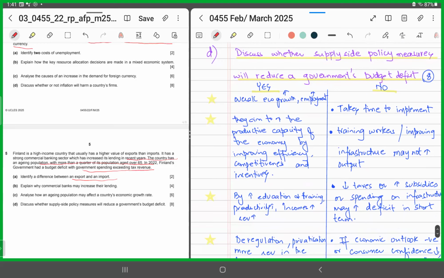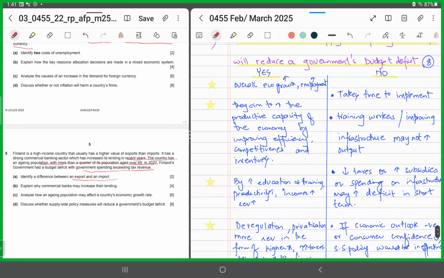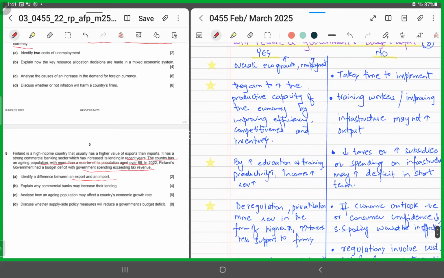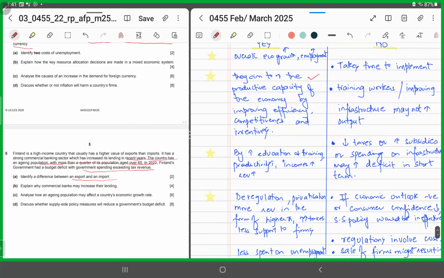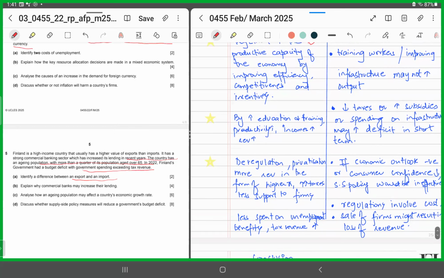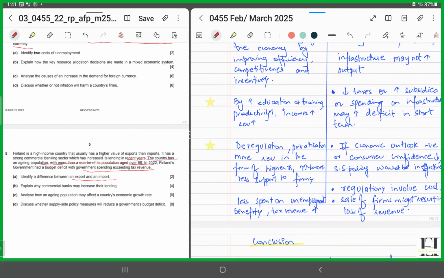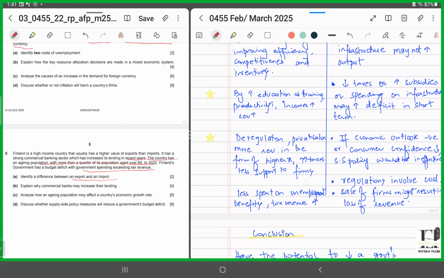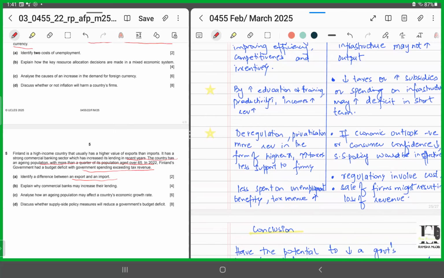Final part D, discuss whether supply side policy measures will reduce the government's budget deficit. It's an 8-mark question. You could say yes, supply side policy measures increase overall economic growth and they increase the employment level. Why? Because they increase the productive capacity of the economy by improving efficiency, increasing competitiveness, and providing incentives by increasing education and training. They increase the productivity, and overall increase the income levels.